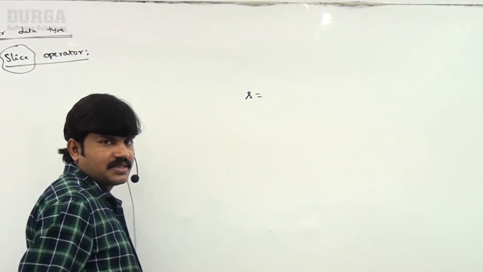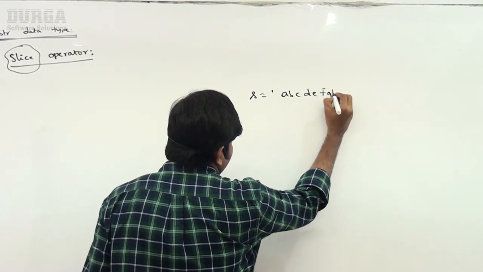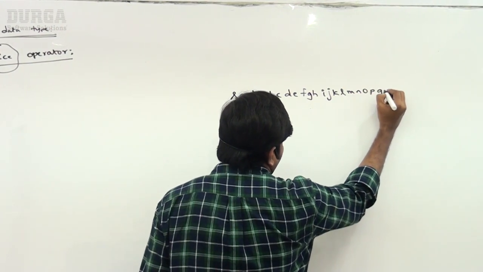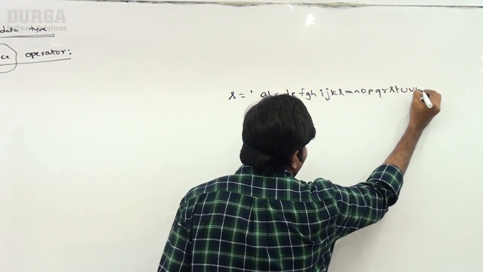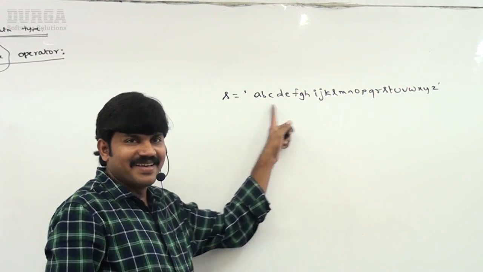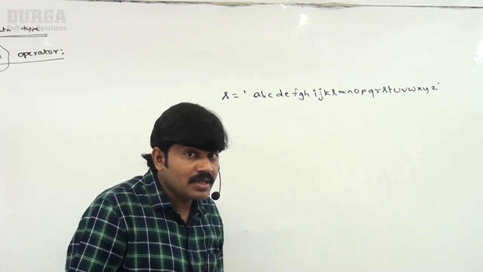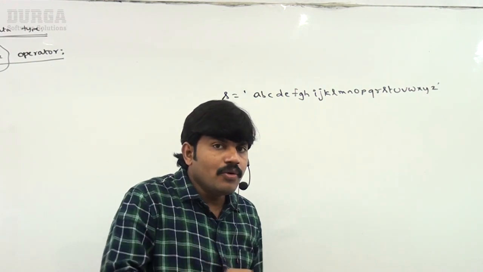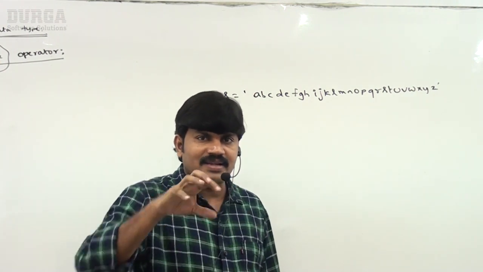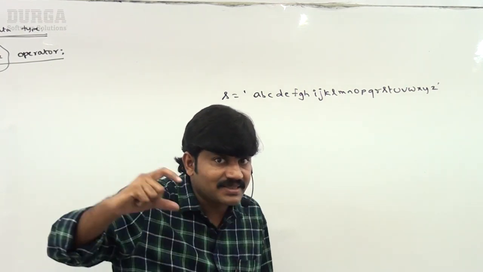Suppose I have one string, assume that S is equal to A, B, C, D, E, F, G, H, I, J, K, L, M, N, O, P, Q, R, S, T, U, V, W, X, Y, Z. Thank God I remembered all the alphabet symbols. This is my string. Now my requirement is, I want to know which character is located at the 4th index, or at the 5th index. Simple, S of that index will automatically give that. But now I don't want a single character. I want a slice. I want one piece.